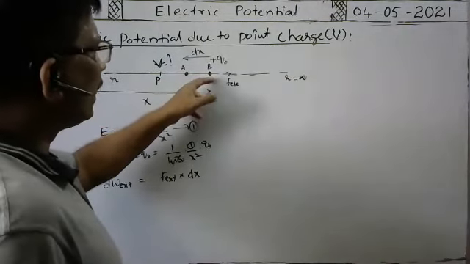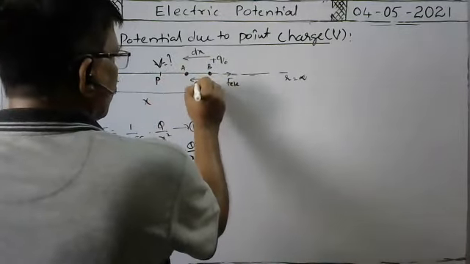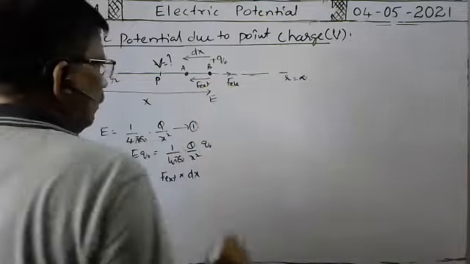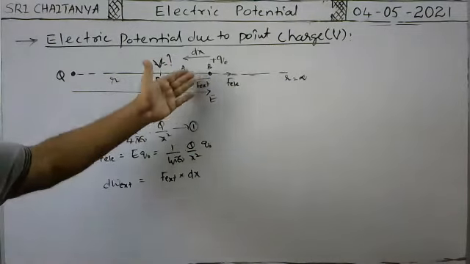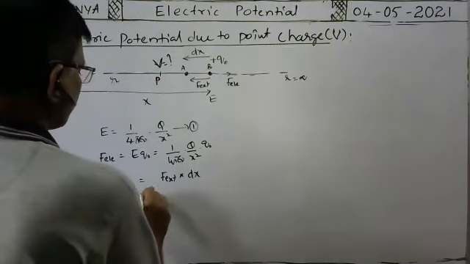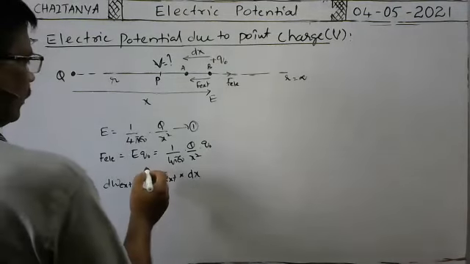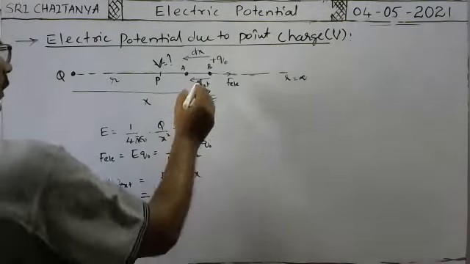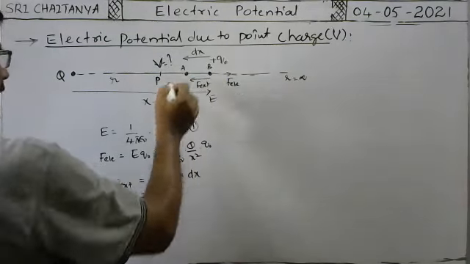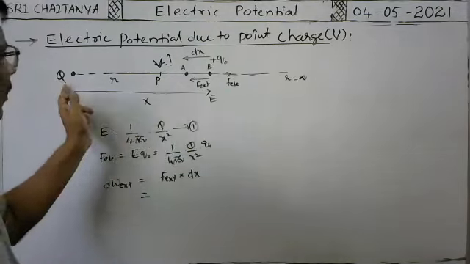Actually, the force due to the electric field acts in this direction, but the external force to be applied on the charged particle is in this direction, F external. External force must be applied in this direction. F external is equal to... you see, external force is in this direction, but x in this formula is measured away from the charge.